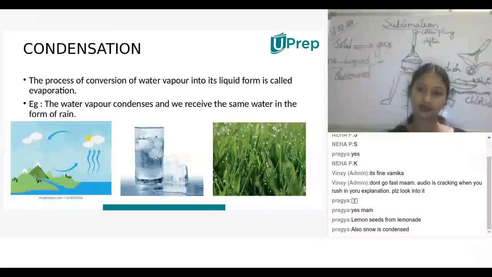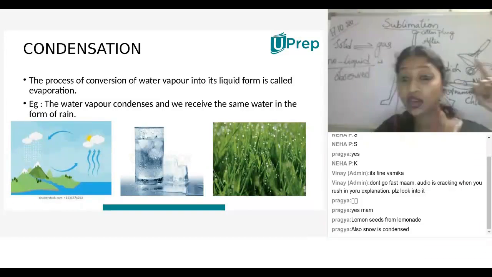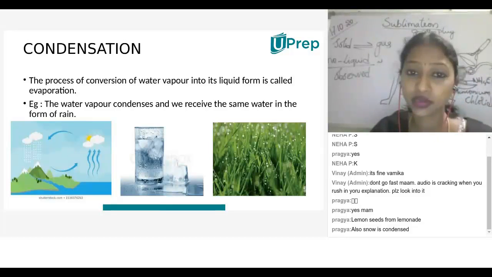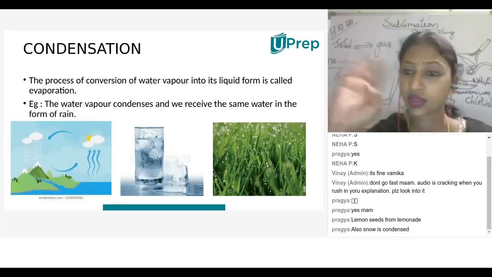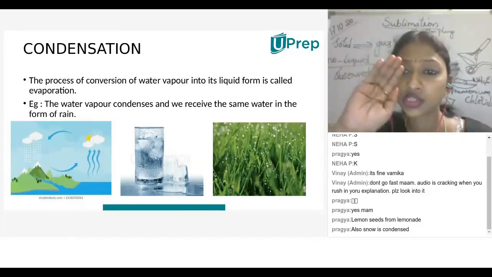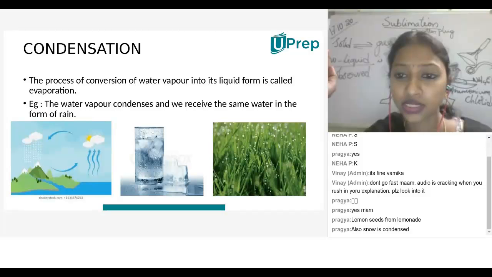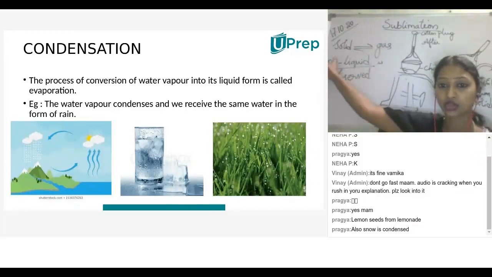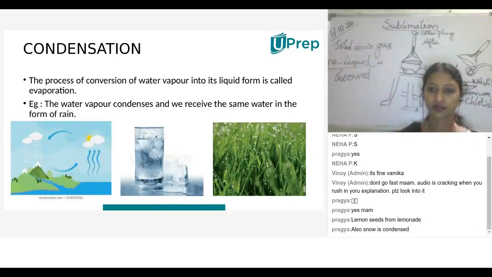Sublimation. In sublimation there is no formation of a liquid stage. Sublimation is solid to gas. Then what is the name for gas to solid? It's simply solidification.